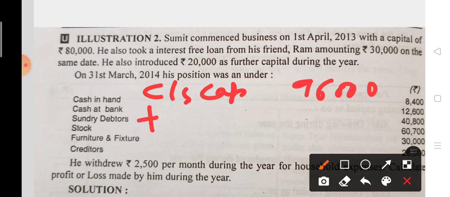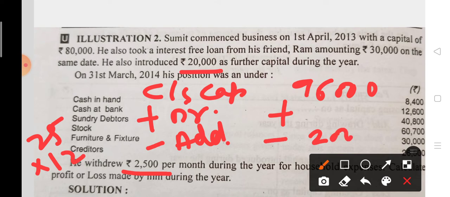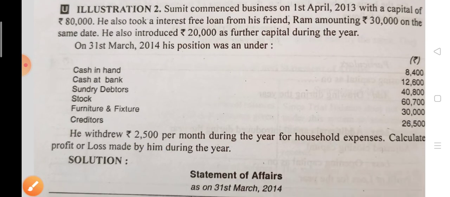Now you have to add drawing. Drawing is given, 2,500 per month. It means 2,500 into 12. That amount you have to add, and after that additional capital you have to subtract, and that is 20,000. This you have to subtract, and opening capital also you have to subtract, that is 80,000. And after that you can find out the profit or loss.